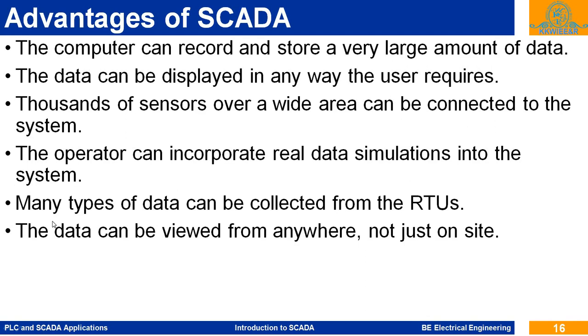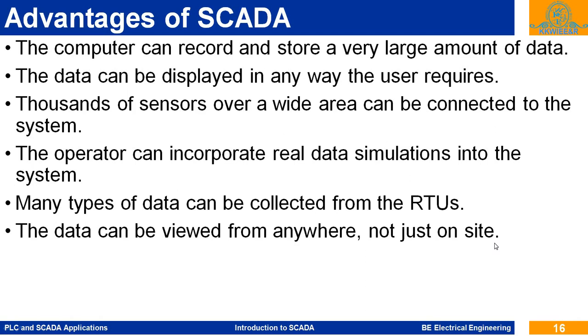If there is a CNC machine at a remote location, from that machine we can take the temperature of the coolant, measure the temperature of the motor, and measure the speed, and based on these parameters decide what kind of job we have to start. Based on these parameters we can again set the desired values, or set new parameters. The data can be viewed from anywhere, not just on the same site.